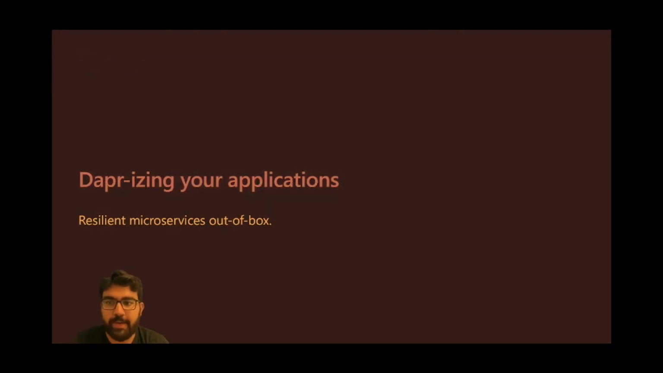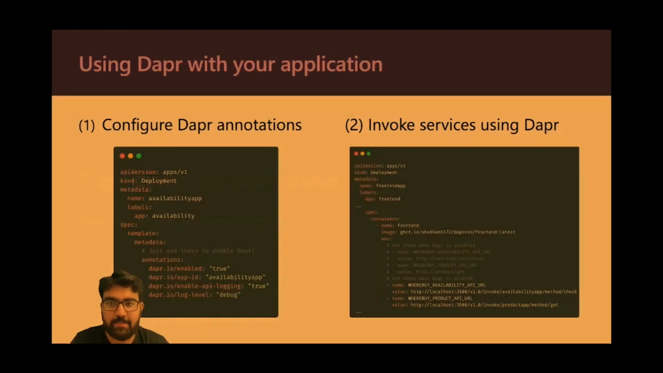Let's look at how we can dapperize our application. So in this particular example, we need a two-step process. The first one is to enable these annotations in the deployment YAML. The first one just says Dapper is enabled. Then you have an application ID that's unique for each application, and you have some other logging related stuff here. On the right side, you see a YAML where I am updating the API URL. So my app was configured to take in a URL via environment variable and make the call to that. So it's a pretty standard configuration, right?